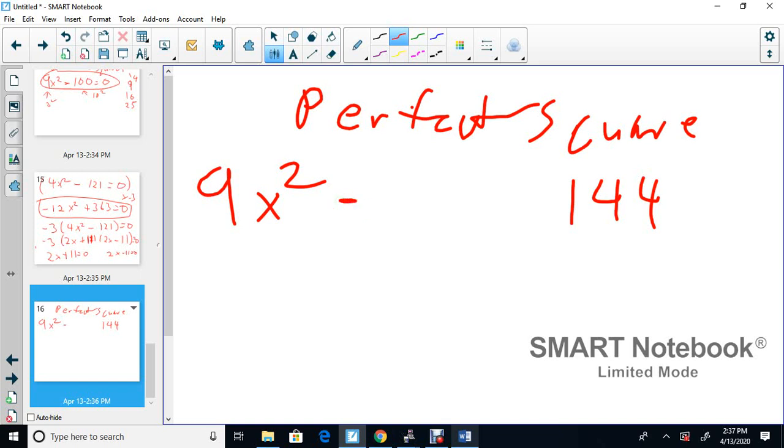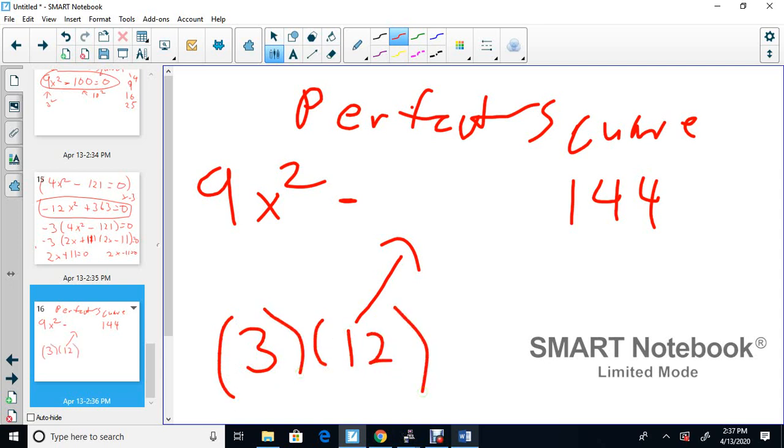So I've almost created it here. Okay, in the middle now. This is how you get the middle. You take the square root of that, 3, times the square root of that, 12, times 2. Always times 2. So to get the middle here, you get 36.